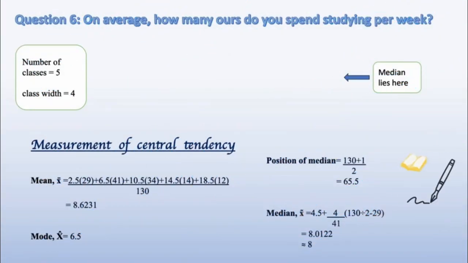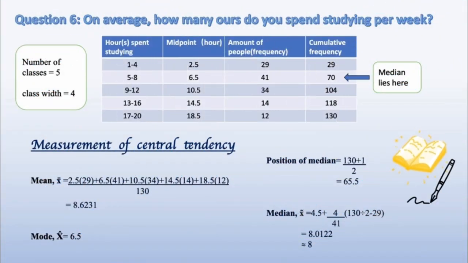Question 6. On average, how many hours do you spend studying per week? A table is created to show the data collected. The number of classes is 5, which means the class width is 4. Measurement of central tendency is calculated to better understand our data. UPSI students study an average of 8.6 hours, and most of them study 6.5 hours per week.